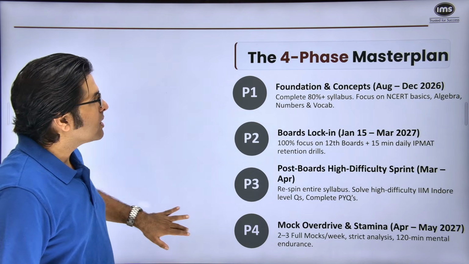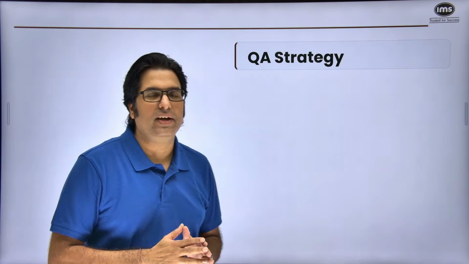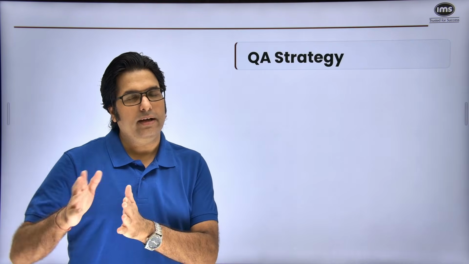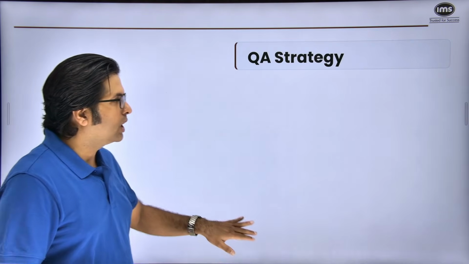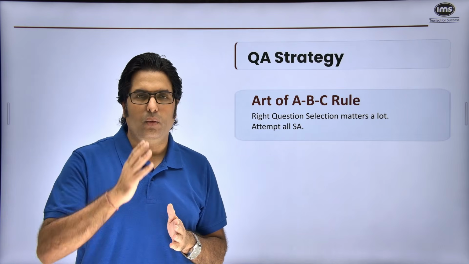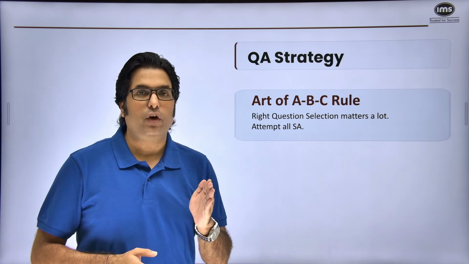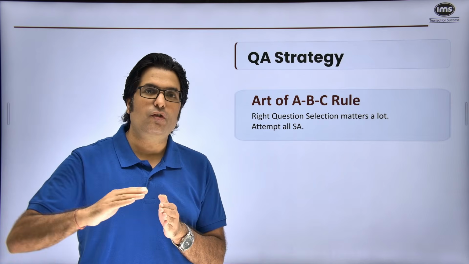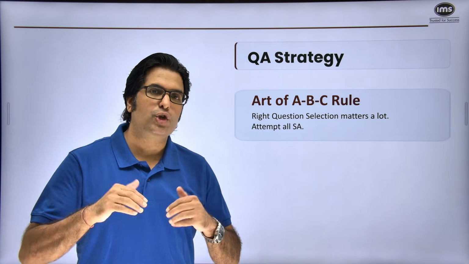Now, moving ahead, the next part is what it is specifically that you can do for QA, and then we'll move on to VA later. So for QA, understand the first part, which is the art of the ABC rule. Now, what does ABC mean? A stands for Abhi Karo, B stands for Baad Mein, and C stands for Chhod Do.